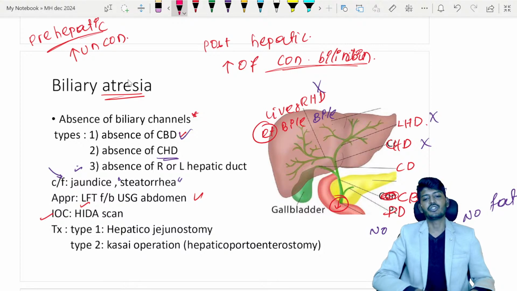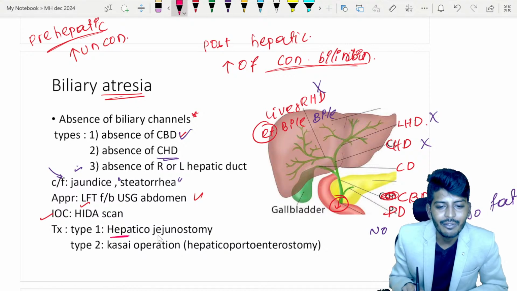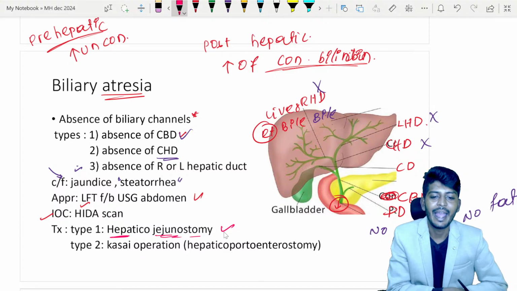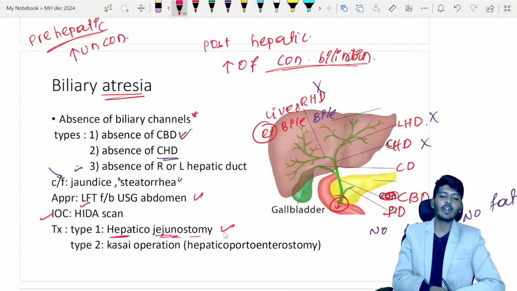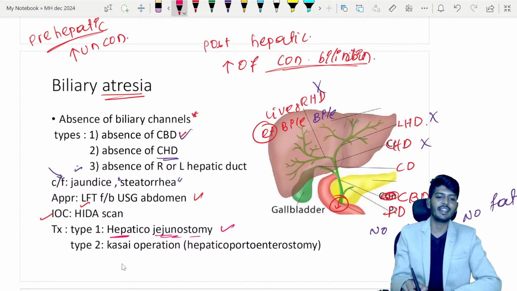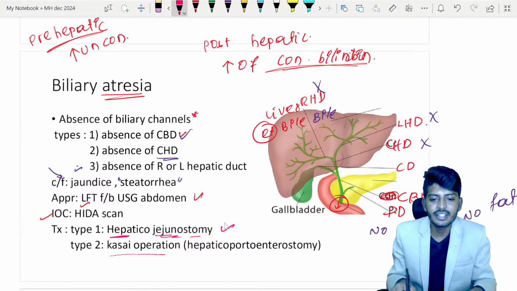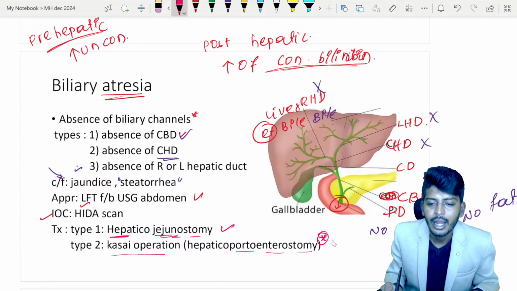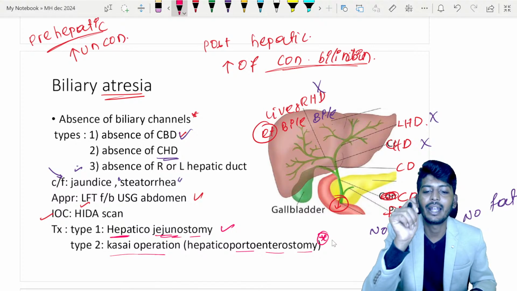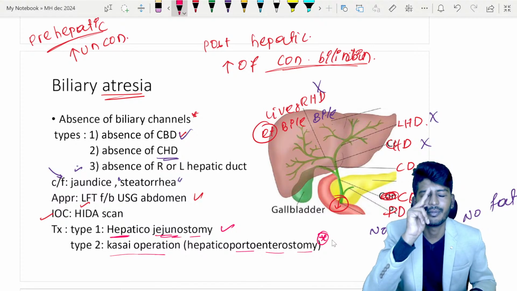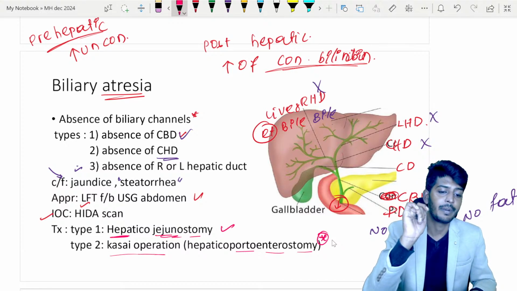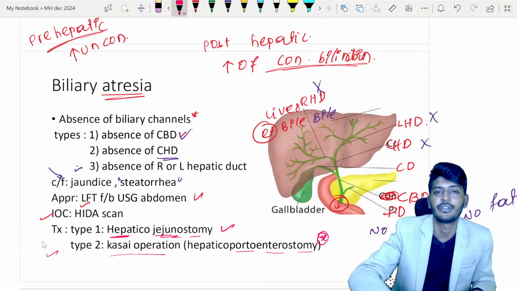So this is type 1. Type 1 is hepaticojejunostomy. What we are going to do is connect the liver to the jejunum, called hepaticojejunostomy. Very good, correct answer. Then we can go for the second operation, if type 2 disease is there. Then you can go for the Kasai operation. What is this? That is hepaticoportoenterostomy. Please remember this word. This is a very, very important word to be remembered. Hepaticojejunostomy and this one. Kasai operation is done for these two patients.